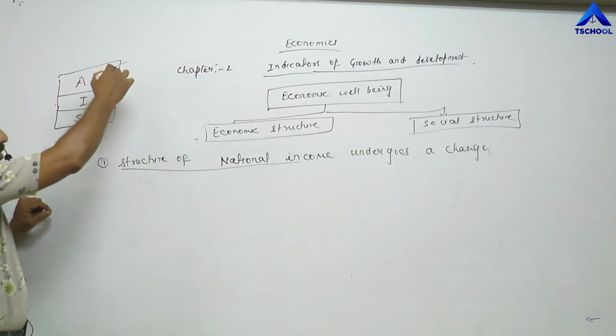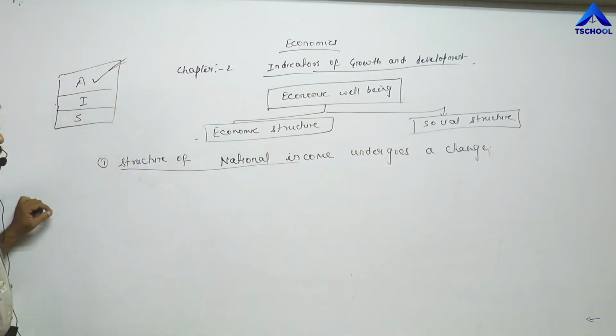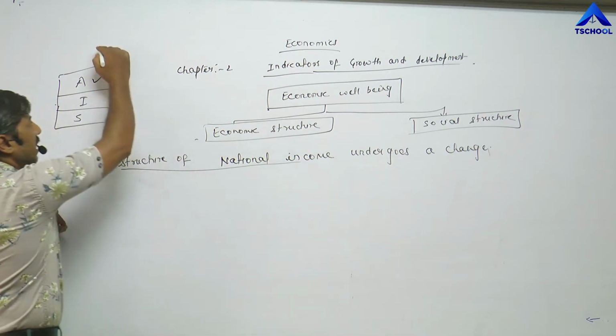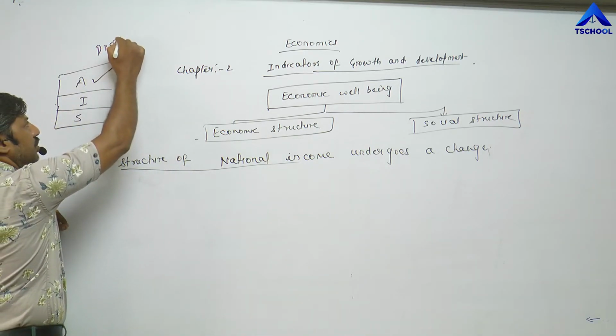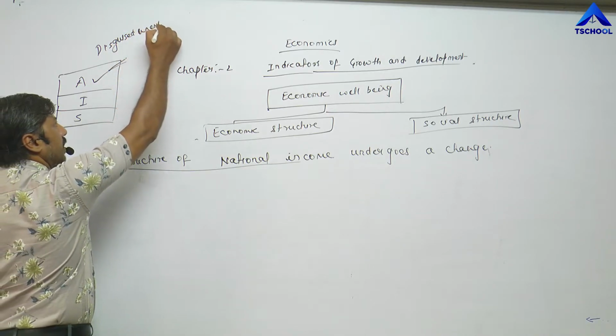Earlier, the majority of populations were involved in the agricultural sector. As a result, in the agricultural sector, the pressure of disguised unemployment increases.